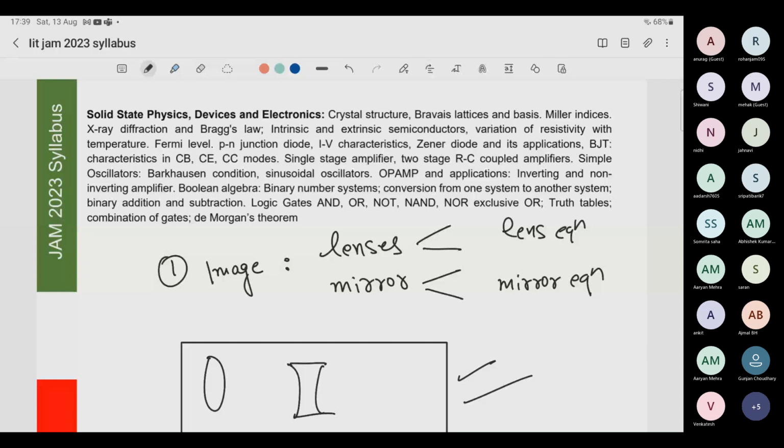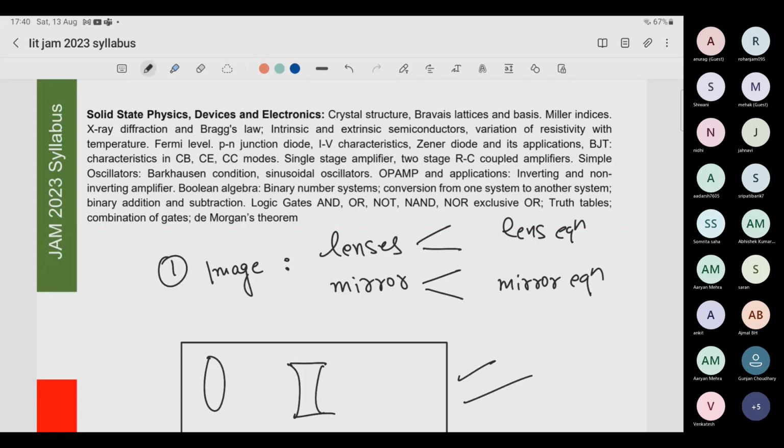Then comes diodes. Not extremely important, but I would say a little bit important. Especially the Zener diode. What is a Zener diode? There, you should read VK Mehta. How does it work? What are its IV characteristics? What are the IV characteristics of a diode? But not many questions from diodes are coming. Then there is one topic, clippers and clampers. Leave it, entirely leave it. Then transistors come. Read the book VK Mehta very thoroughly for transistors.